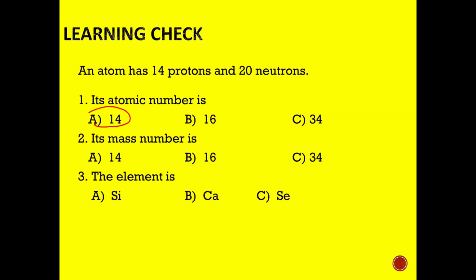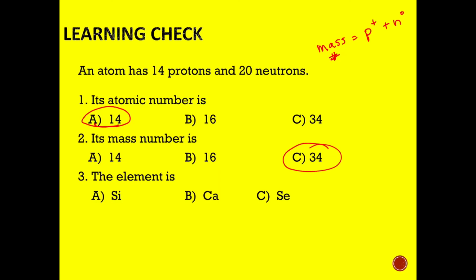An atom that has 14 protons will be atomic number 14. Remember, mass number is always protons plus neutrons. These are how we abbreviate protons and neutrons: P+ because protons are positive, and N0 because neutrons are neutral. So 14 plus 20 gives us 34.